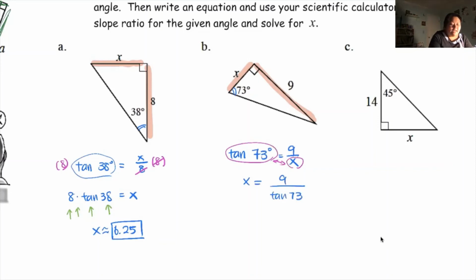If you're using a scientific calculator, this gets tricky. So what should you do? You kind of need to do it backwards, but not completely. You punch 9, you punch divide, but then you punch 73, tangent, and then equal, and then equal again. So let's try this again. All right, so 9 divide 73, punch the tangent, equal, and then equal once more.